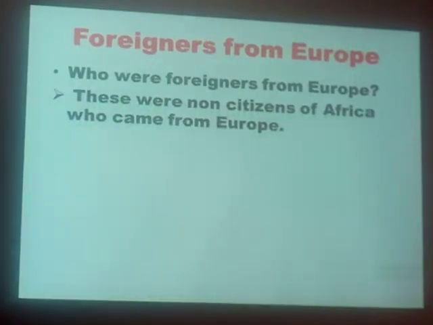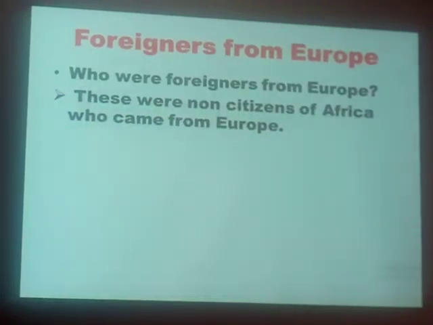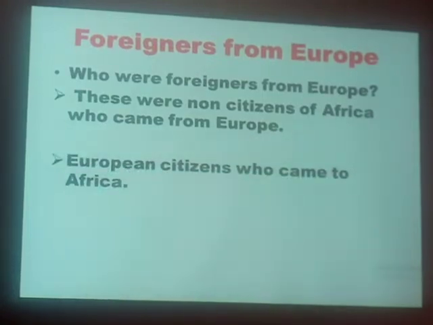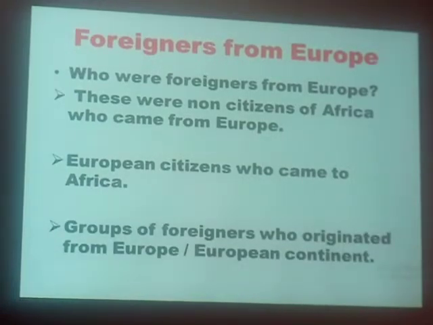One, these were non-citizens of Africa who came from Europe. You can as well say European citizens who came to Africa. Another version is groups of foreigners who originated from Europe. We can as well say groups of foreigners who originated from the European continent.